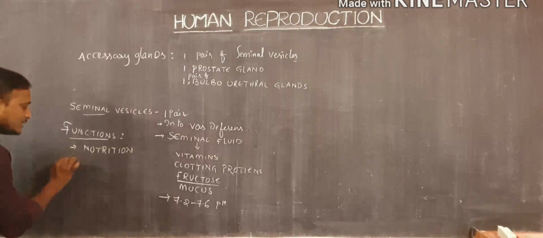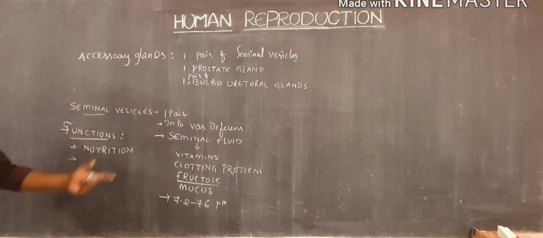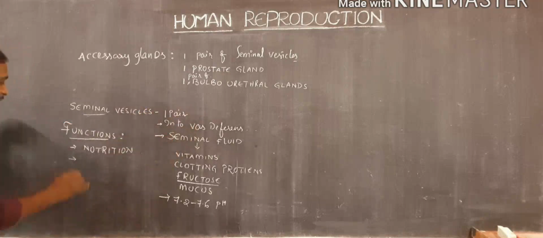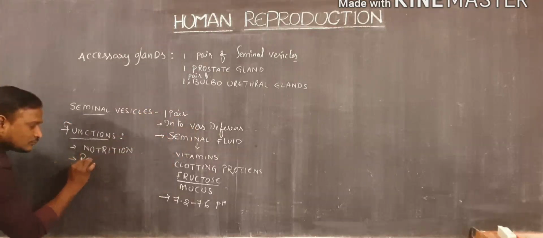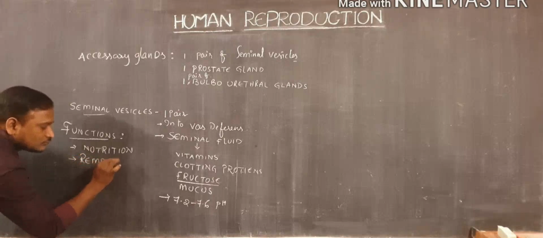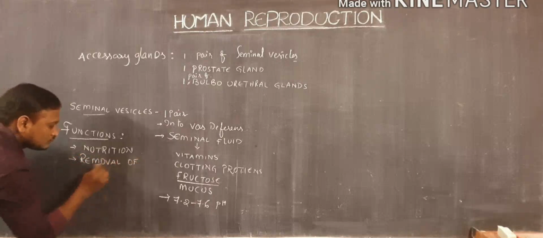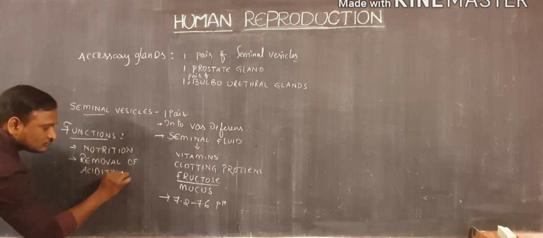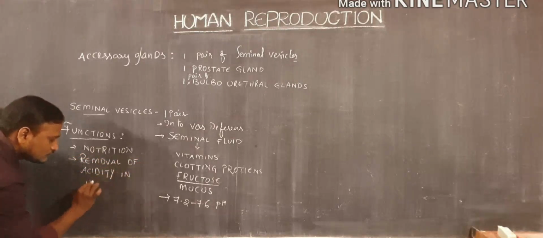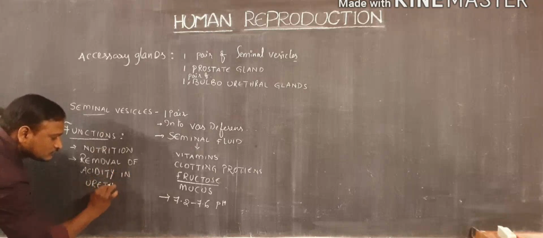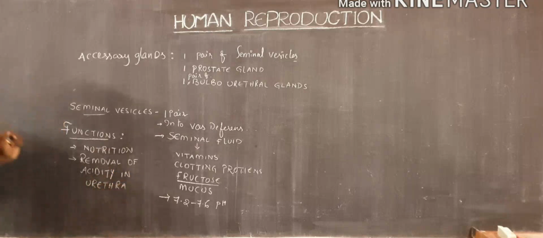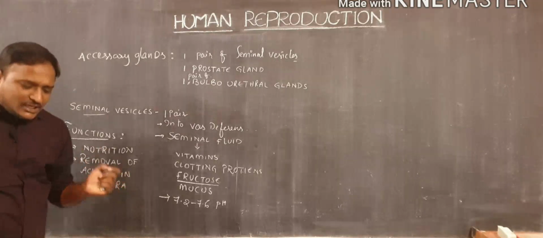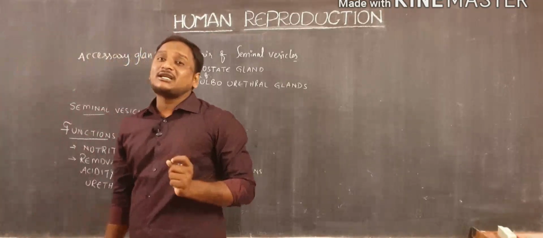And next, the second function: this seminal fluid is helpful to remove the acidity in the urethra. Here, the urethra acts as a urinogenital tract.